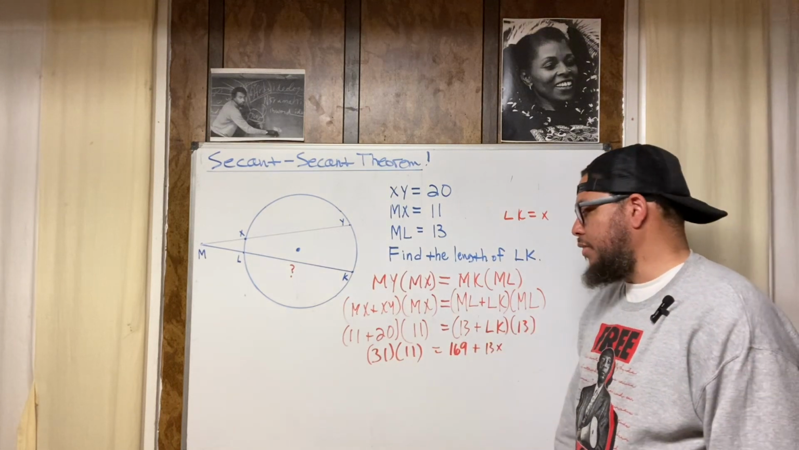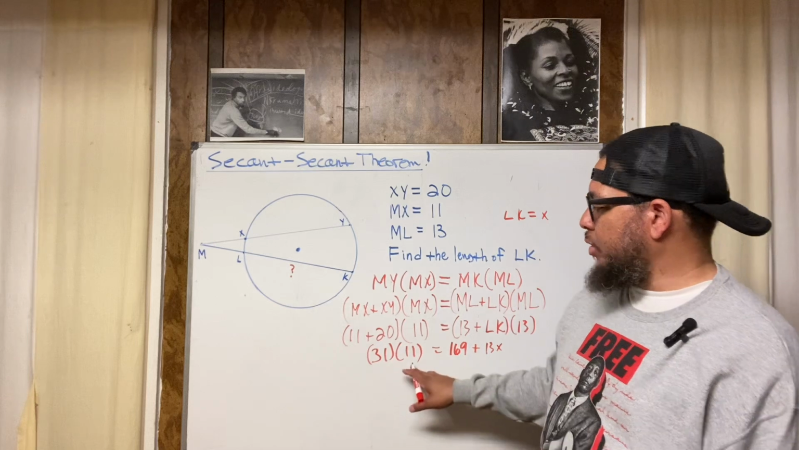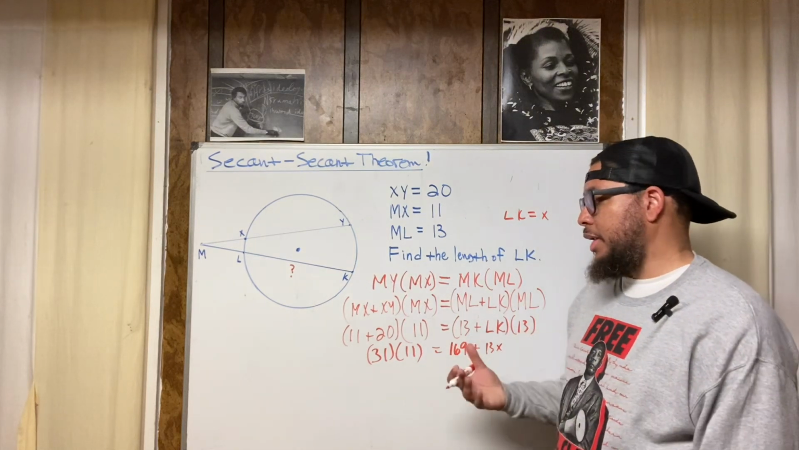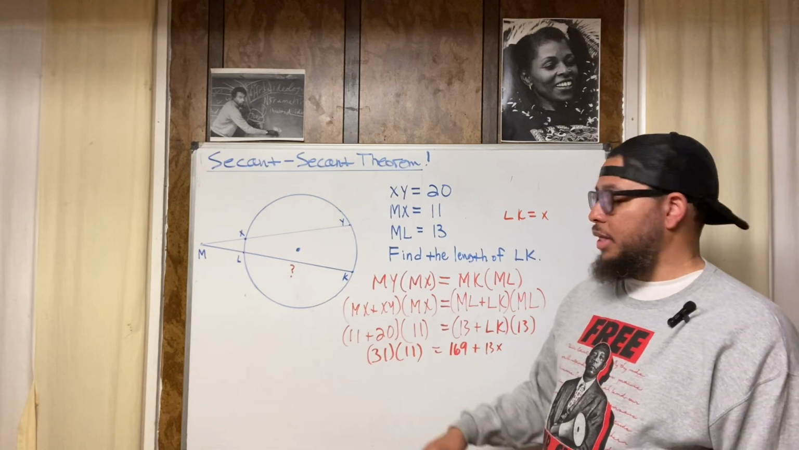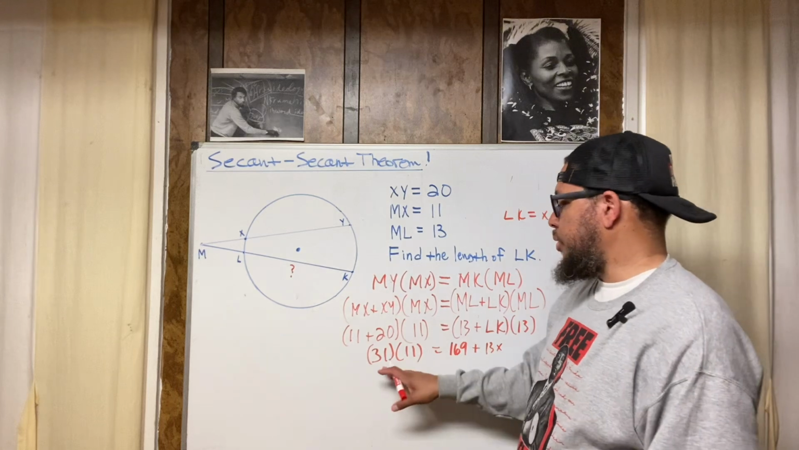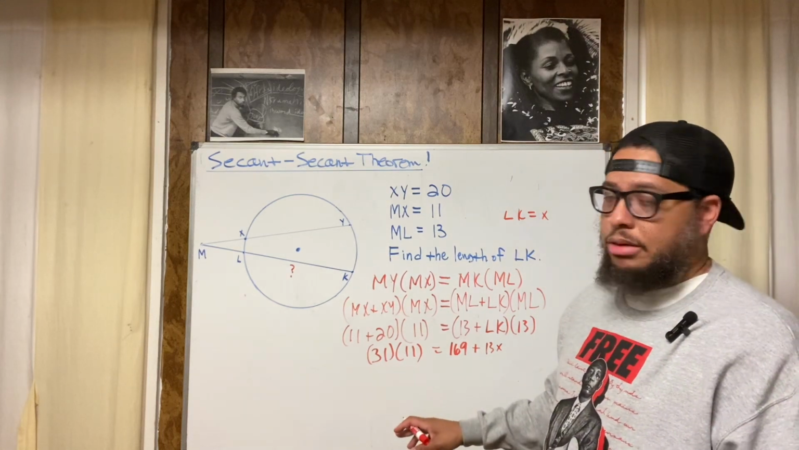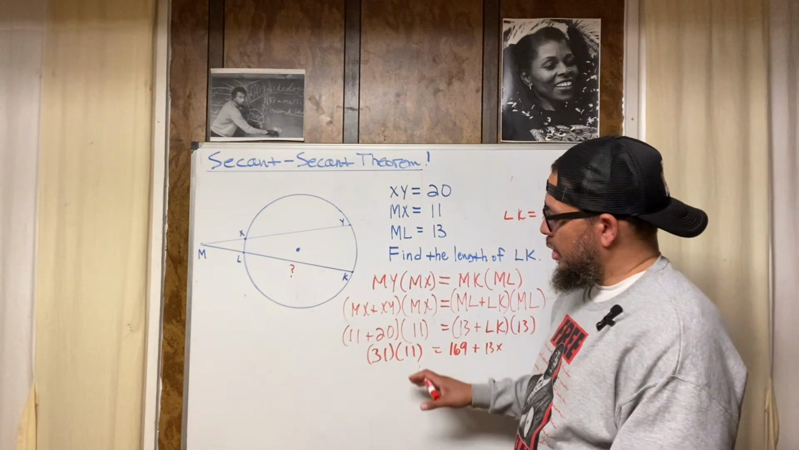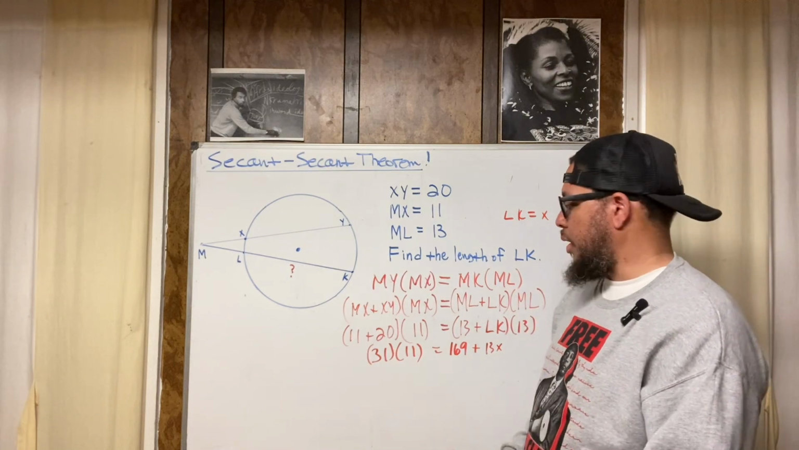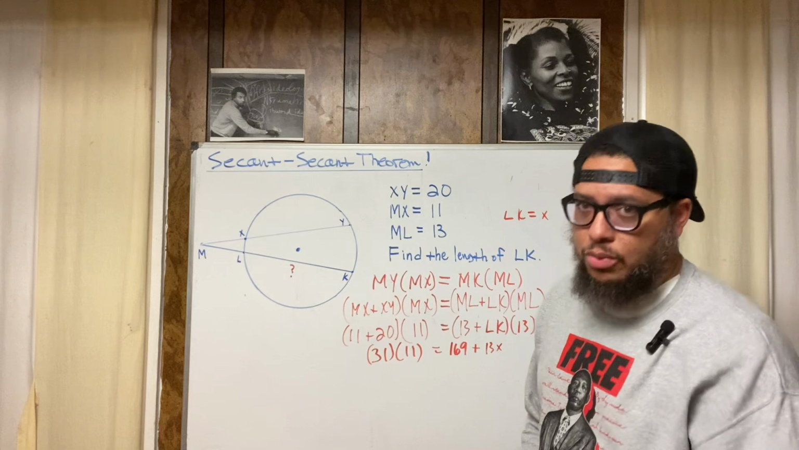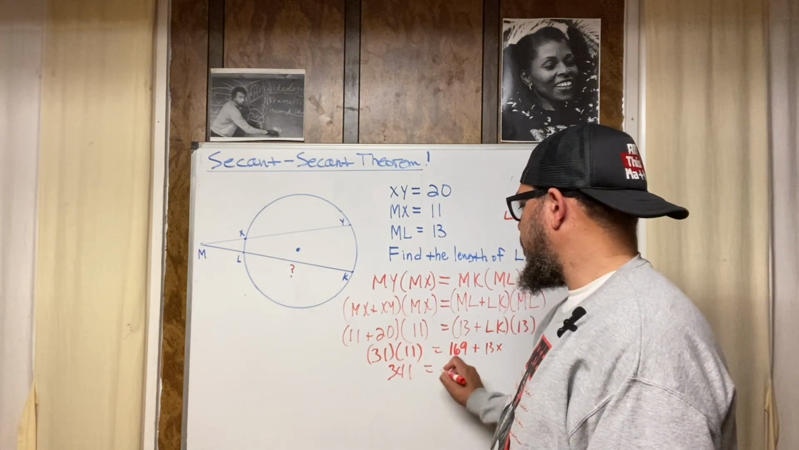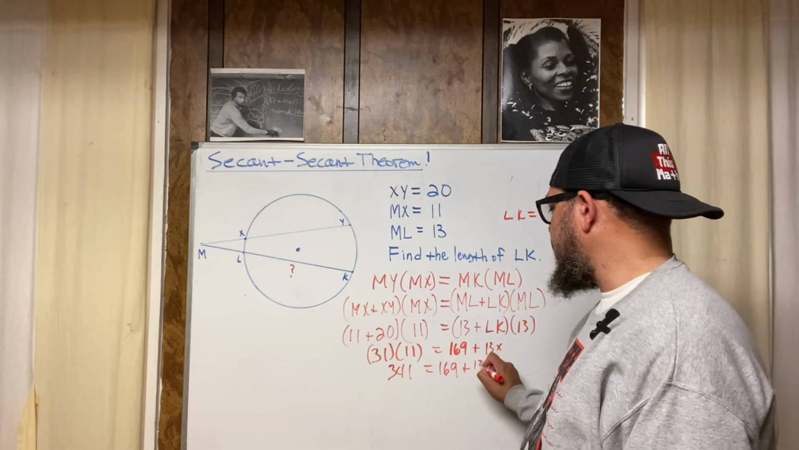Now, 31 times 11. What I would do, I would break this 11 down into 10 plus 1. That's me personally. You might not want to do it like that. You might break the 31 down into 30 plus 1. It don't matter. You're going to get the same product anyway. But 31 times 10, that's 310, right? But that's only 10 31s. We need one more 31. So 310 plus an extra 31 is going to be 341. 341 is equal to 169 plus 13x.